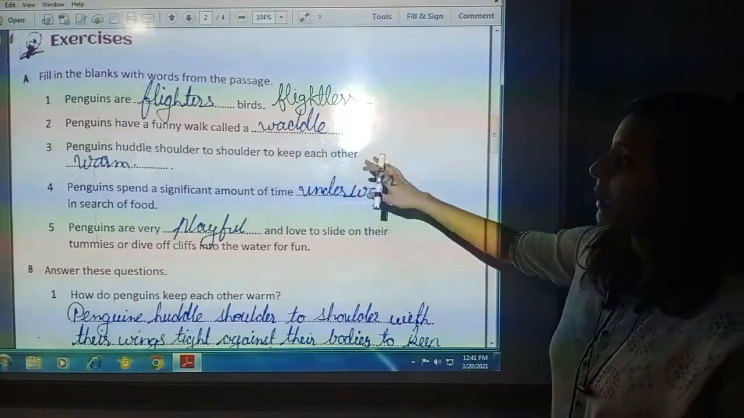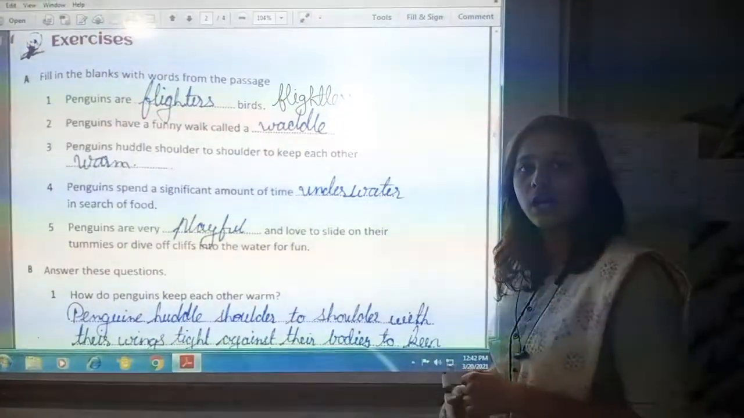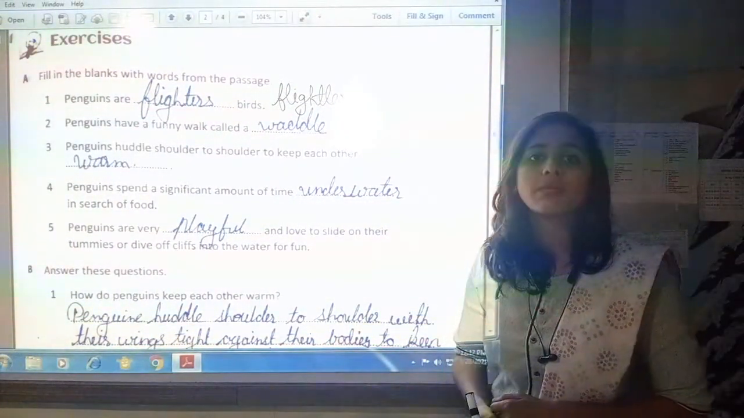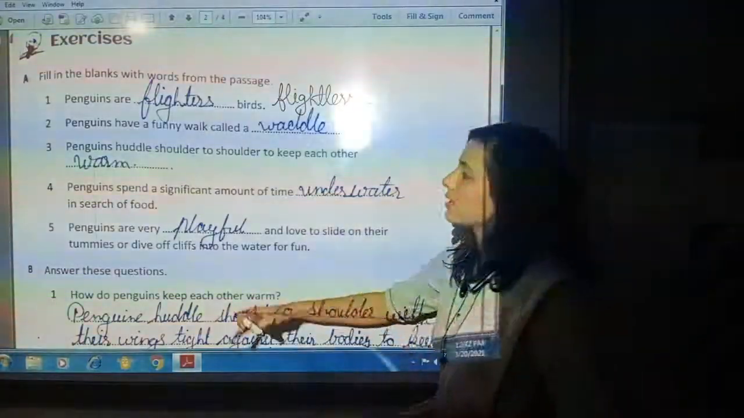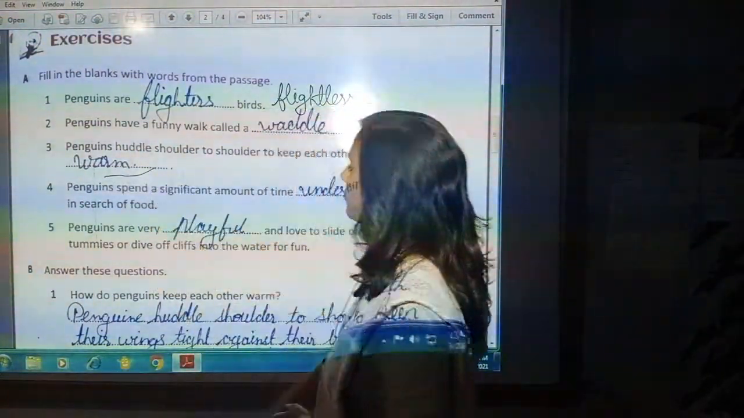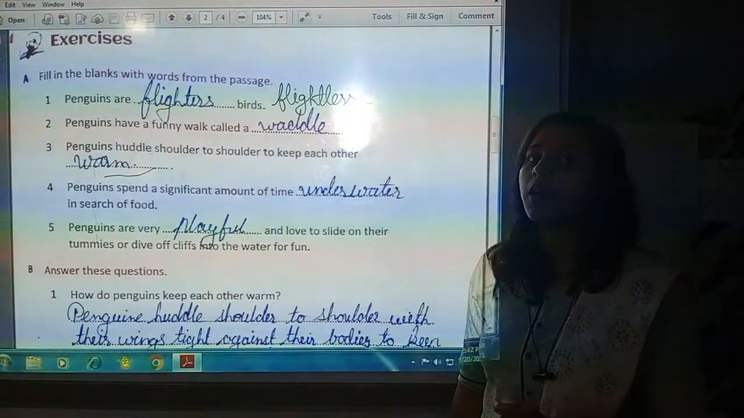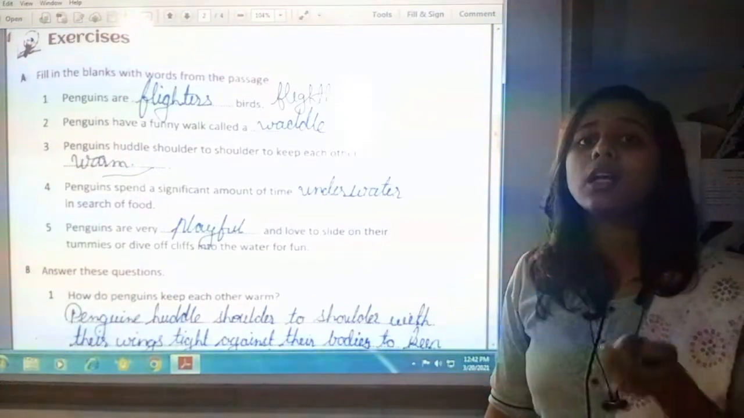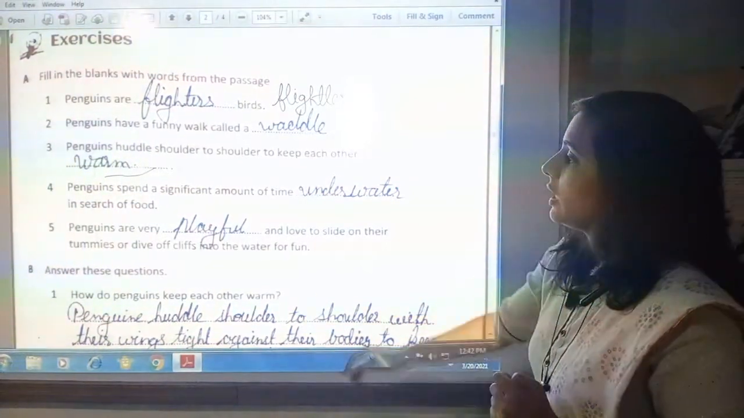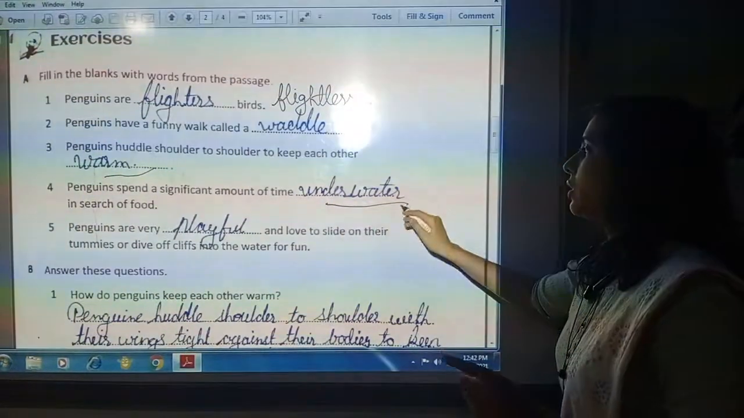Next is, penguins huddle shoulder to shoulder to keep each other dash. Why do they rub their shoulders to each other? To keep each other warm. So here the answer will be warm. Penguins spend a significant amount of time where? Under water. Why? To get food. In search of food, they spend most of their time under water.